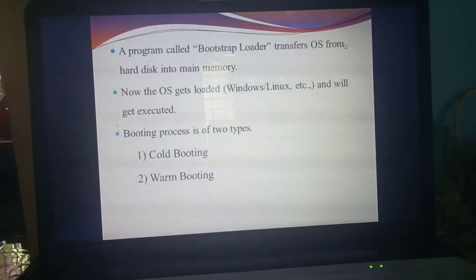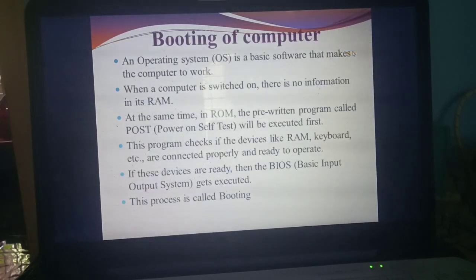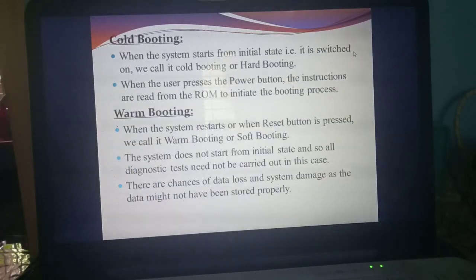So what are the things we discussed today? Booting of a computer, and two types of booting, called cold booting and warm booting. Understand? By this the first chapter is over. Now we are going to mark the question answers of the first chapter. For that, first take the textbooks in your hand. All of you please take the textbooks in your hand.